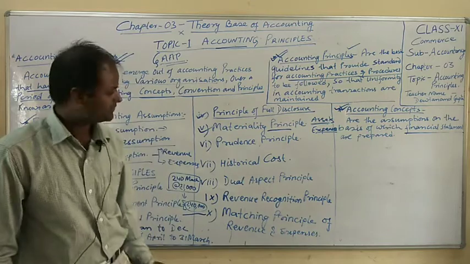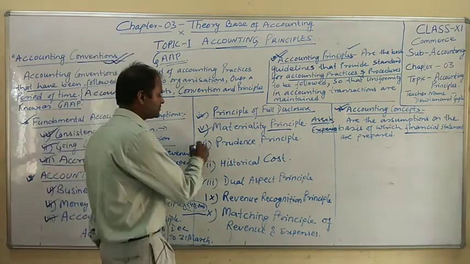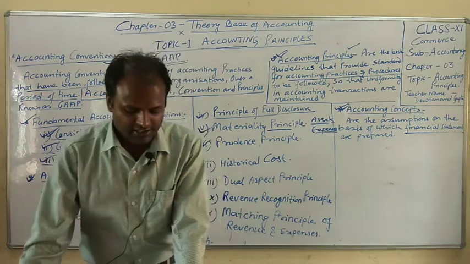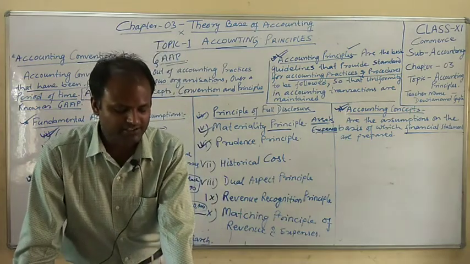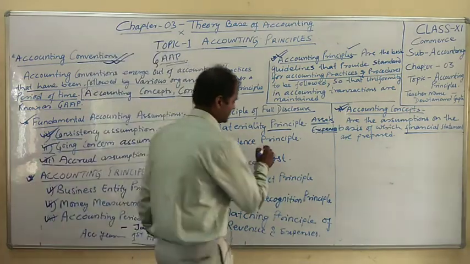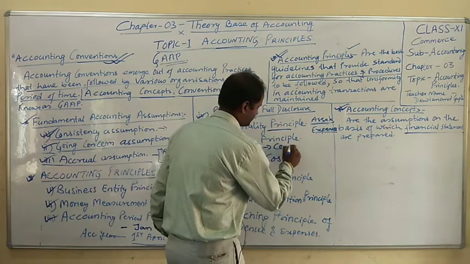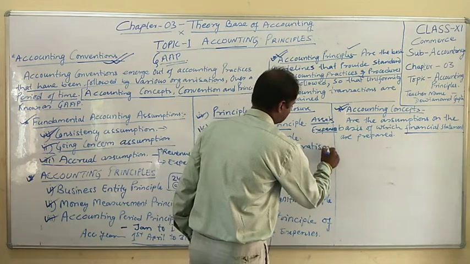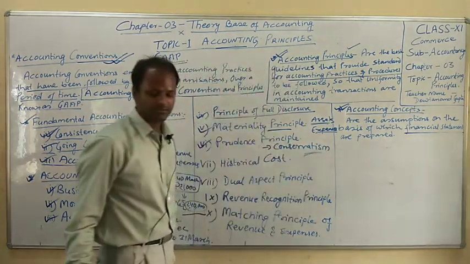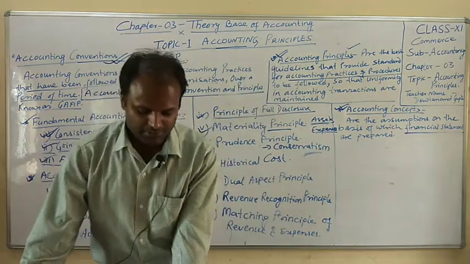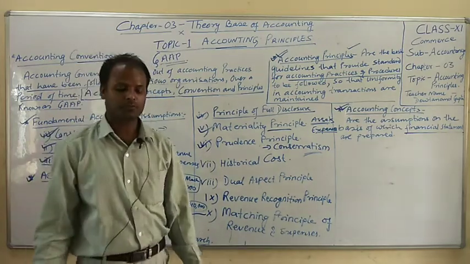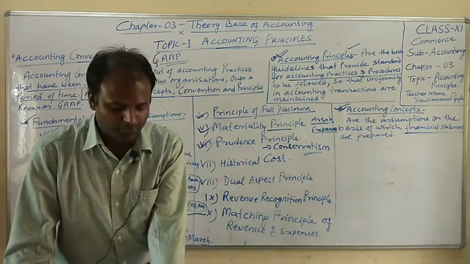Now next one, we are going to the Prudence Principle, also known as conservatism. This principle requires a business to be extremely cautious about possible losses.